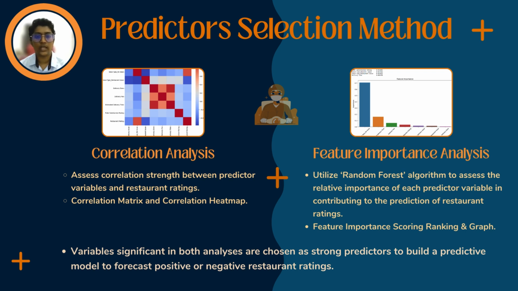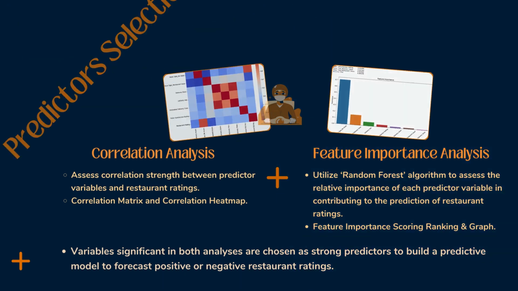The correlation matrix and correlation heat map were used to assess and visualize how strongly each predictor variable is related to the restaurant ratings. The second method was feature importance analysis, utilizing the random forest algorithm. The feature importance scoring ranked and visualized the importance of each predictor variable in predicting restaurant ratings. By combining the results of both analyses, the most significant factors influencing restaurant ratings were identified and were then used to build a machine learning model capable of predicting positive or negative restaurant ratings.